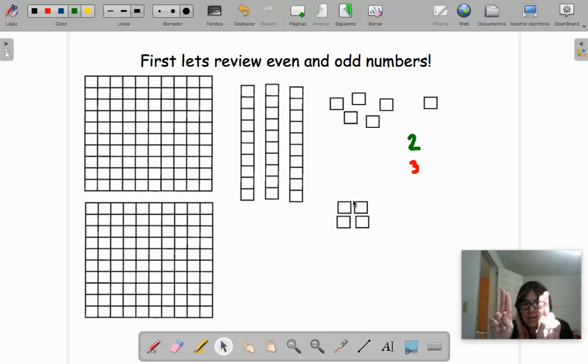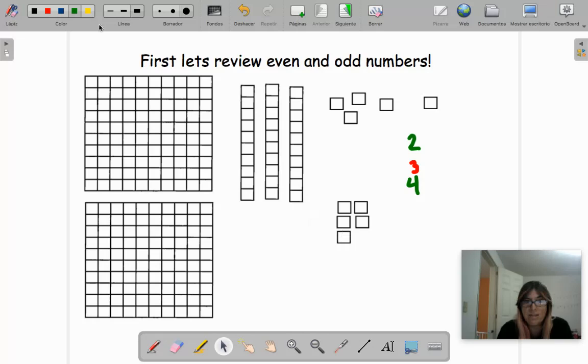The two, are they in pairs? Do both of them have a friend? Yes. So number 4 is even because they have a friend, 2 and 2. Then I bring another one. Number 5, even or odd? Does it have a friend here?